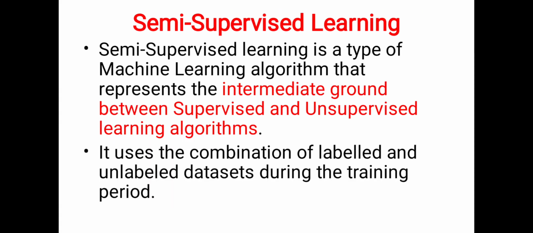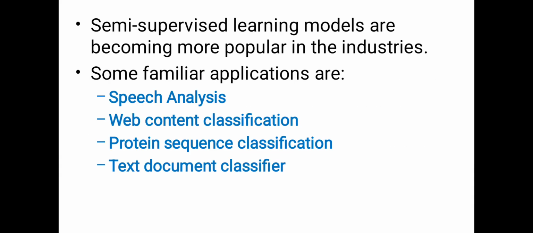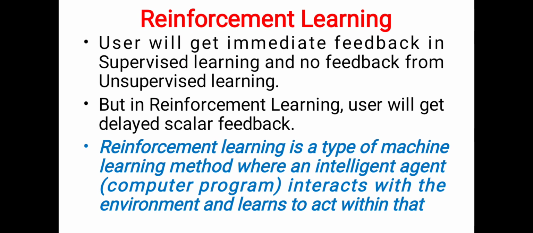Semi-supervised learning is a type of machine learning algorithm that represents the intermediate ground between supervised and unsupervised learning algorithms. It uses a combination of labeled and unlabeled datasets during the training period. The basic disadvantage of supervised learning is that it requires hand labeling by an ML specialist or data scientist, and it also requires high cost to process. Unsupervised learning has a limited spectrum for applications. To overcome the drawbacks of supervised and unsupervised learning, the concept of semi-supervised learning was proposed. It is becoming more popular in industries now. Some familiar applications are speech analysis, web content classification, protein sequence classification, and text document classification.